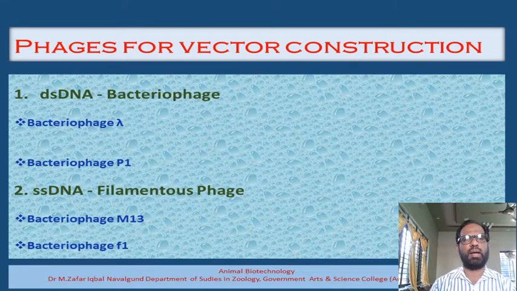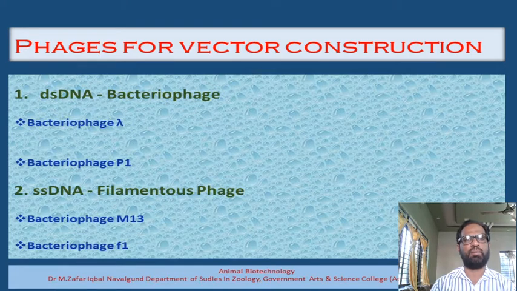In case of the bacteriophage lambda, once the adsorption of the bacteriophage occurs on the bacteria, then the genome is injected into the bacteria, and once the genome gets into the bacteria, they have a choice between two different pathways. Either they can use the lytic pathway or they can choose the lysogenic pathway. Such bacteriophages are called temperate bacteriophages. And if bacteriophage lambda chooses the lysogenic pathway, then the bacteriophage genome gets integrated into the genome of the bacteria.